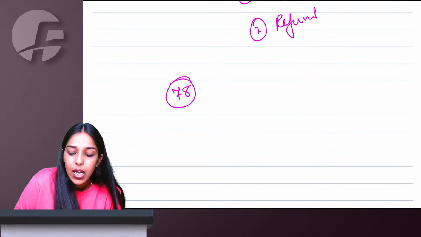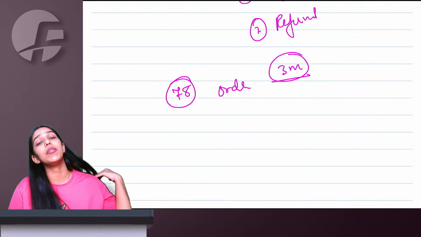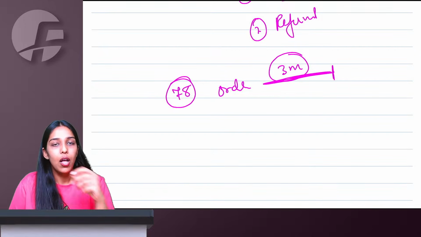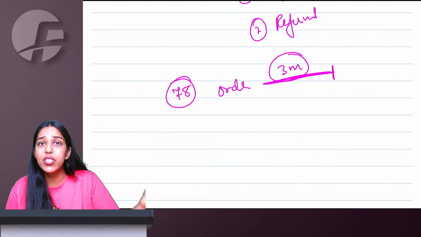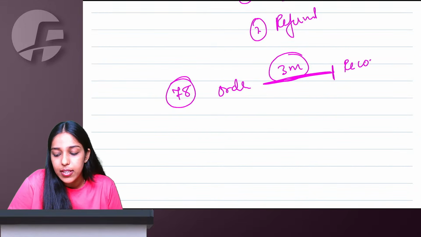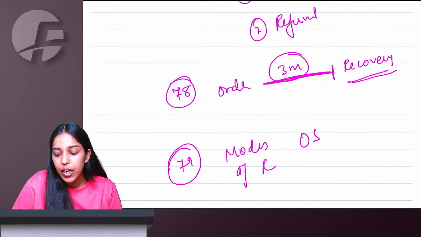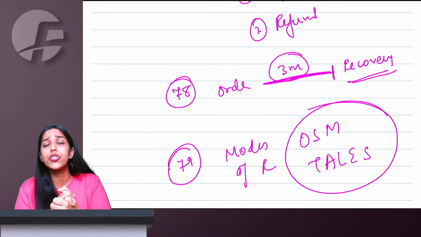Section 78 says if from your demand order, within 3 months, or the department allows you less time than that, but generally 3 months from the order, you are not paying your applicable penalties, interest, taxes also, then the department can start your recovery. Section 79 talks about the modes of recovery. It is AWESOME TALES. These are your modes of recovery.